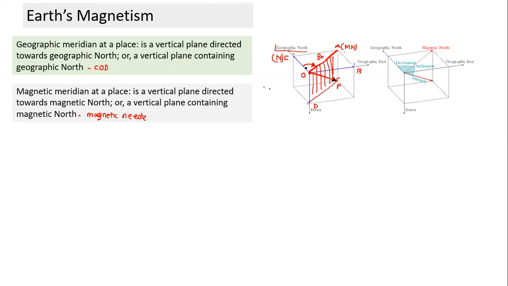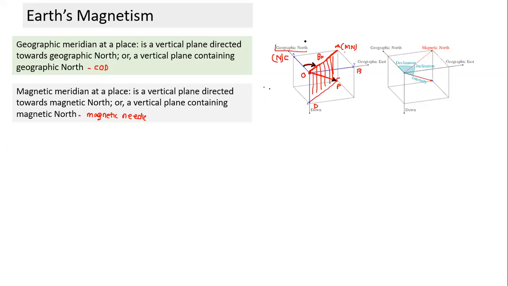One angle is between two vertical planes. What is that angle called? Angle of declination. What is the angle of declination?